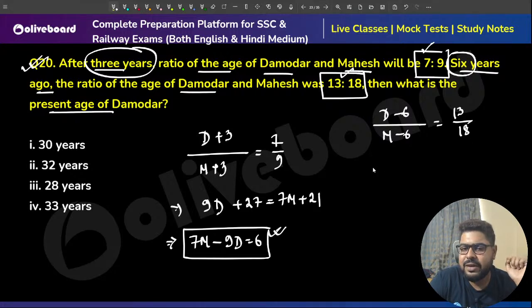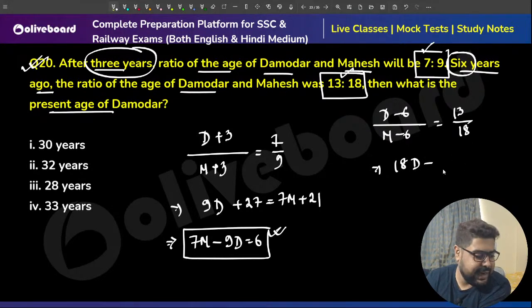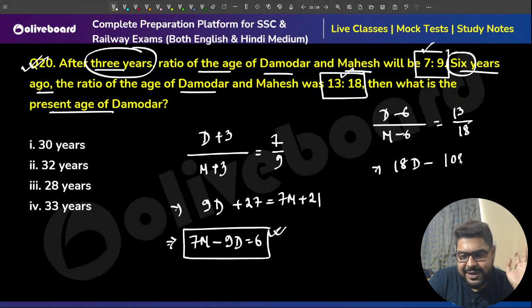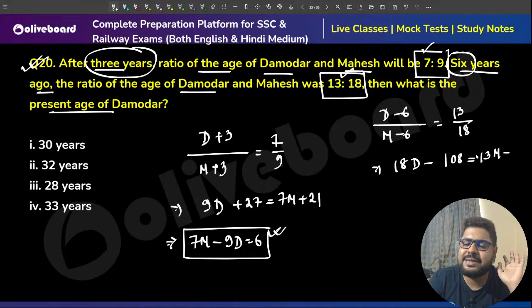Another one, 6 years ago: d minus 6 over m minus 6 is 13:18. So 18d minus 18 times 6. How much is 18 times 6? If you don't know the 18 table, it is recommended you learn the table. If you don't, you do it like this: 6 times 20 is 120 minus 12, that is 108, equal to 13m minus 78, since 13 sixes are 78.